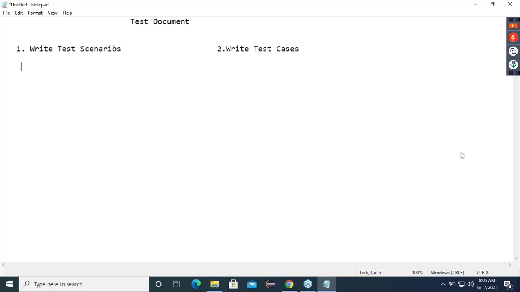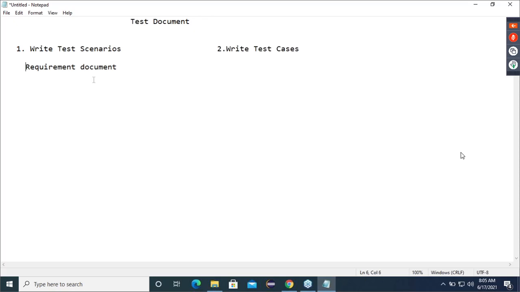When you're writing test scenarios, is the application ready? So first, compulsory, we should have the requirement document. Without requirement documents, we cannot write the scenarios. So if the requirement document is there, then we can start writing the scenarios, correct?